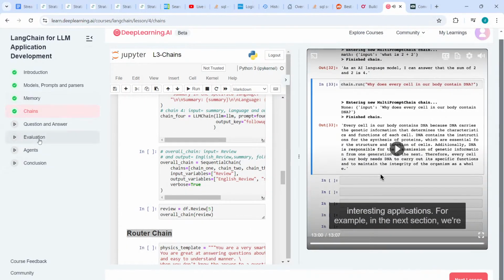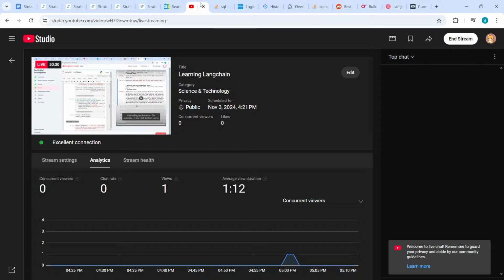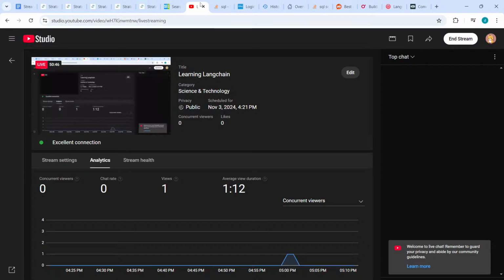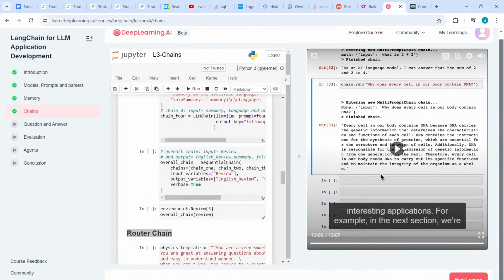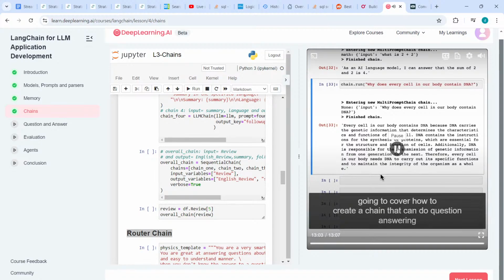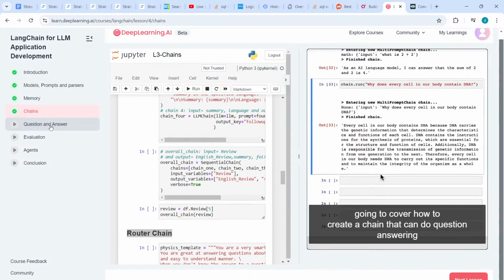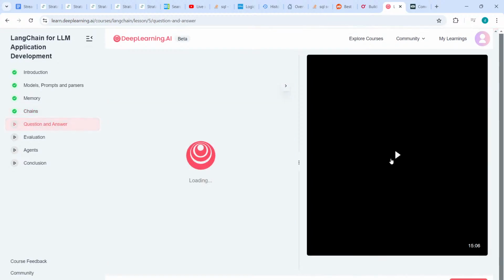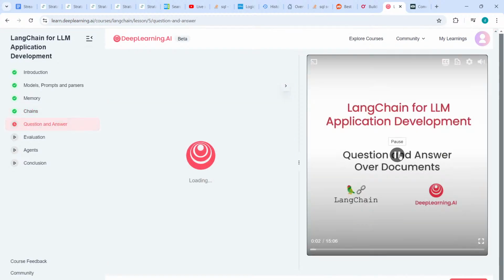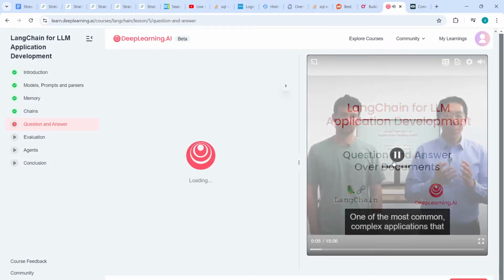For example, in the next section, we're going to cover how to create a chain. One of the most common